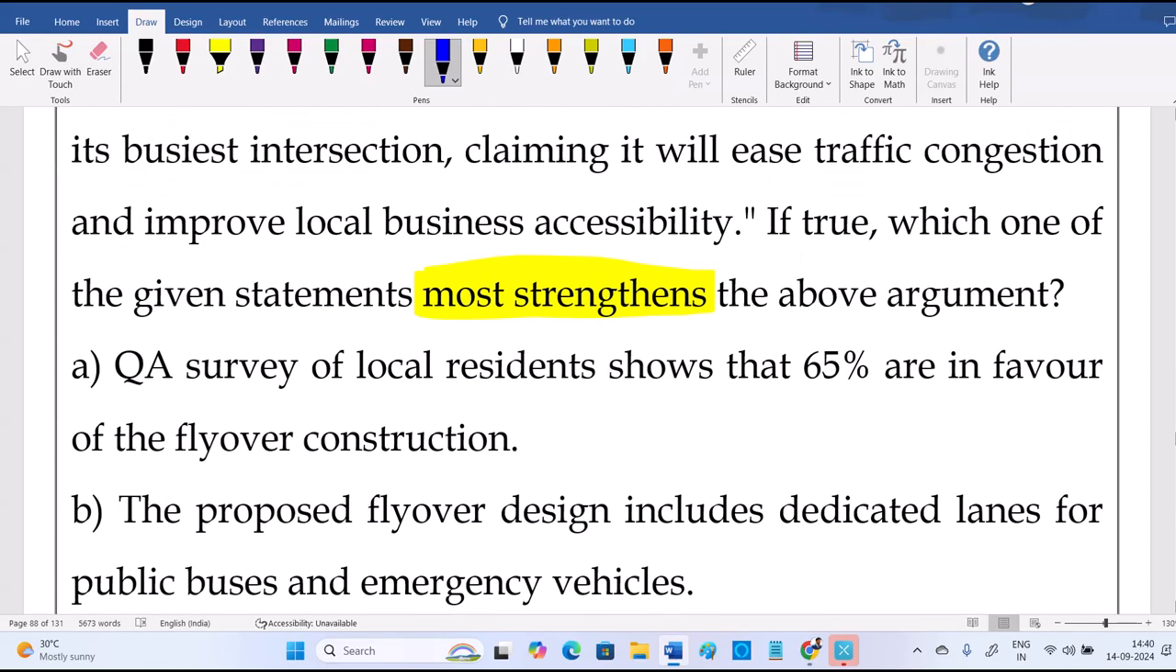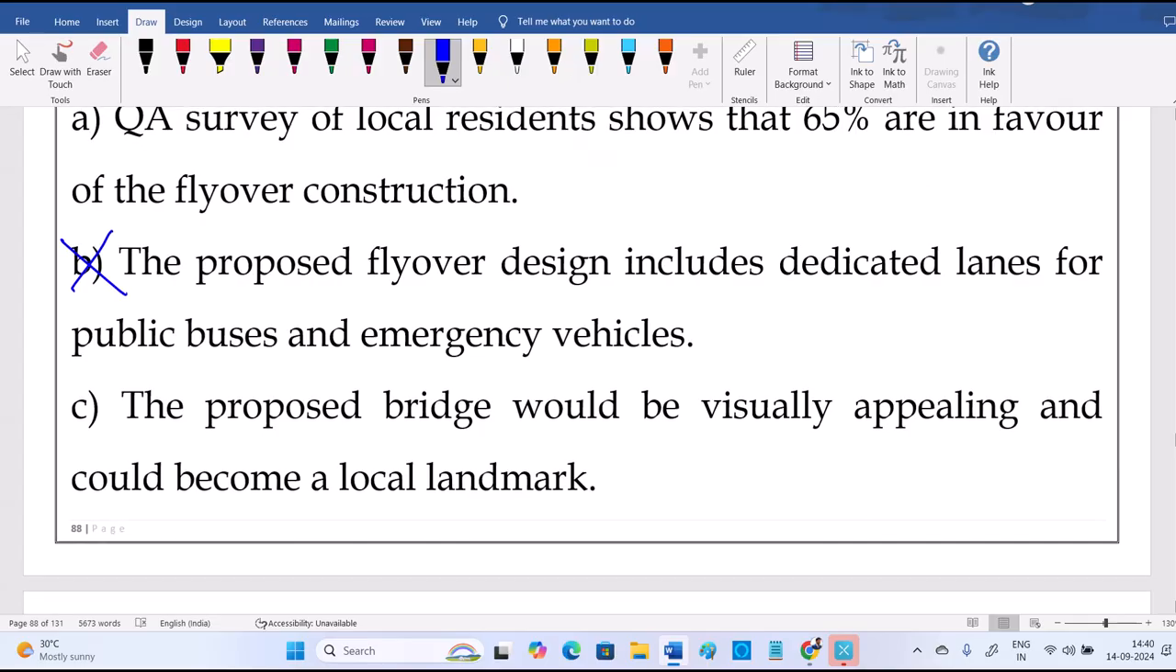They didn't mention all those. They said it will ease traffic congestion and improve. If it is about dedicated lanes for public buses and emergency vehicles, how will it improve local business? In the question they clearly gave that it will improve local business accessibility. B is not strengthening that. Let's see C. The proposed flyover would be visually appealing and could become a local landmark. But the problem is not about visualizing. It's visually appealing, okay, but we need to reduce the traffic and improve local business.